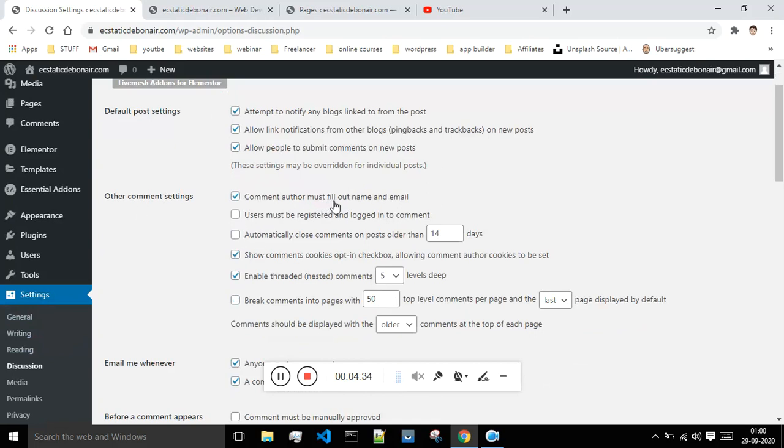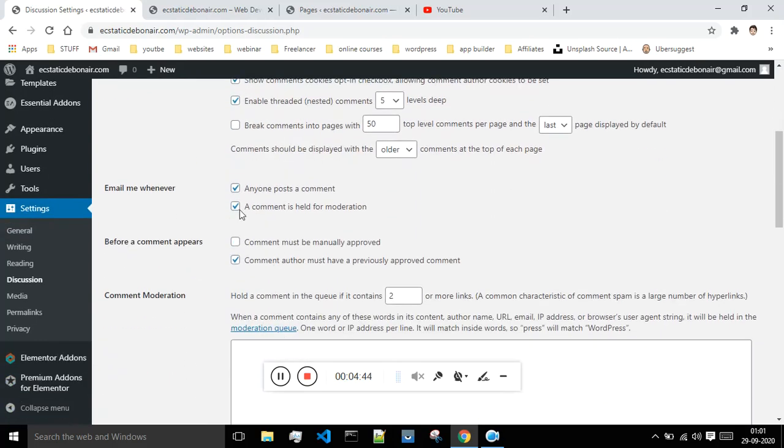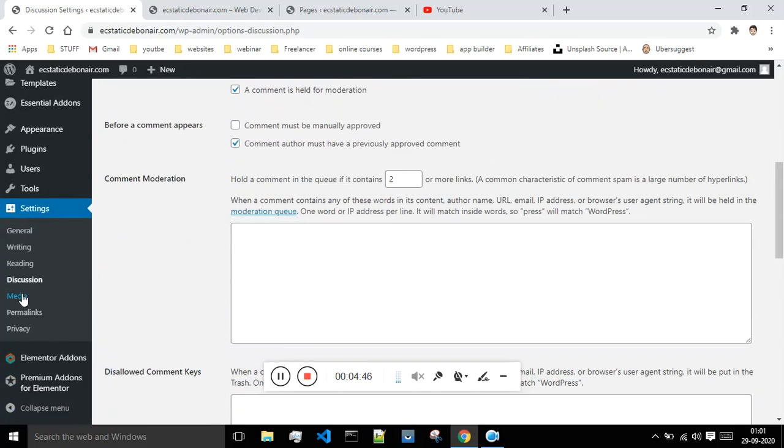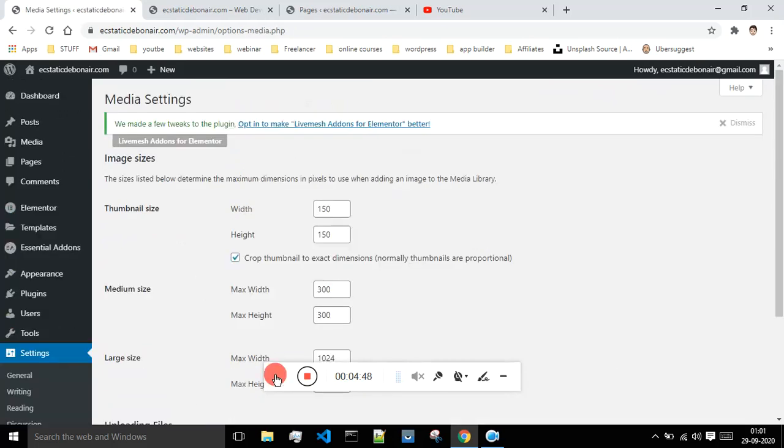Comment author must fill out name and email. So basically, whenever someone comments on your post, if you want to collect their name and email, enable this option. Then these are some of the other options which you can just go and read. And next is the media section. So over here you can select the thumbnail size and all.